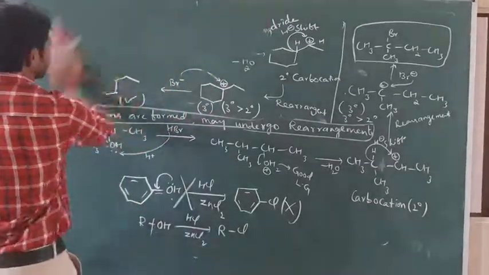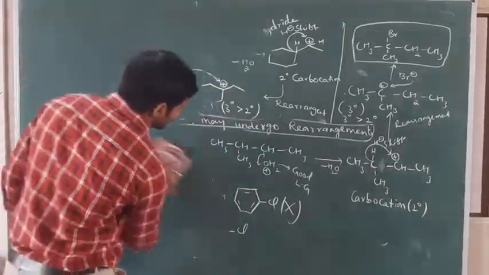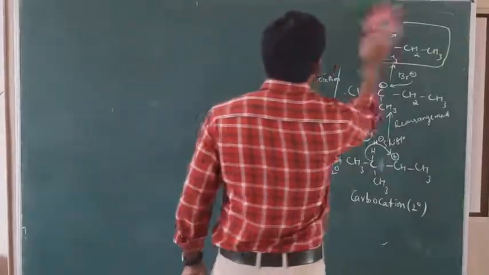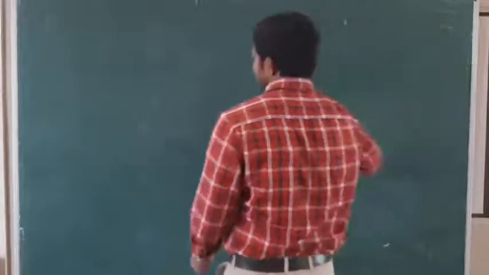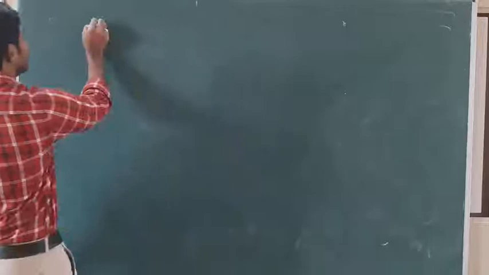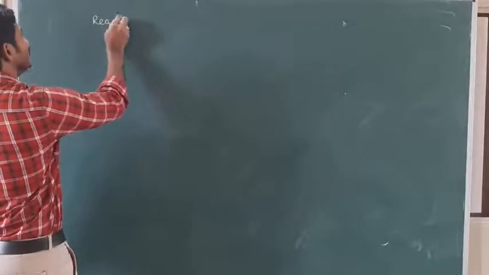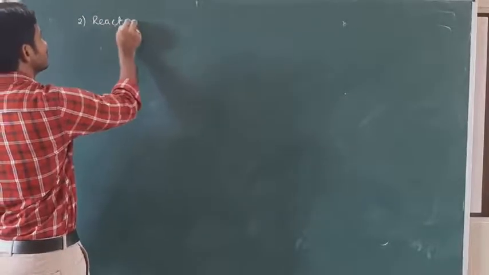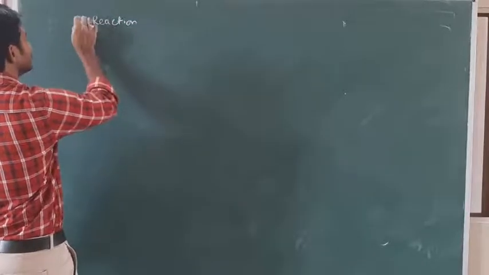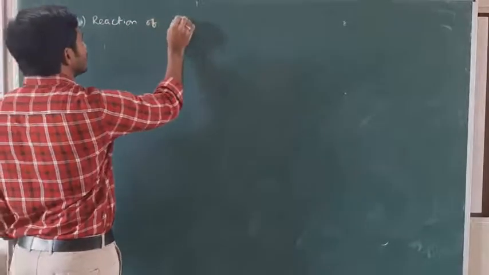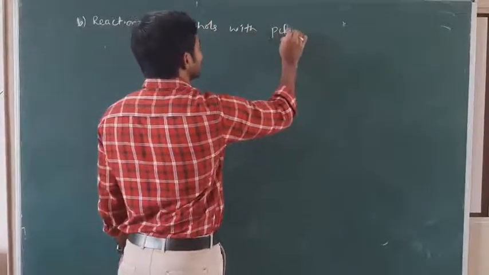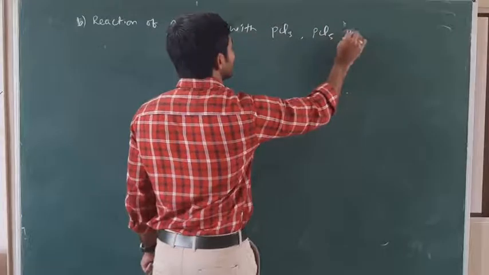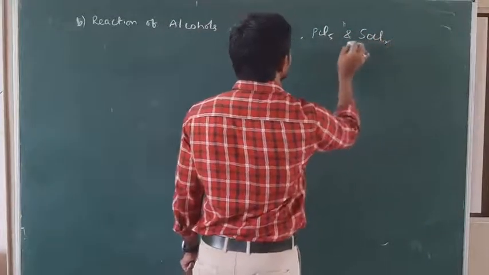Next, we can prepare haloalkanes from PCl3, PCl5 and thionyl chloride. The second method is also from alcohols: reaction of alcohols with PCl3, PCl5 and SOCl2.